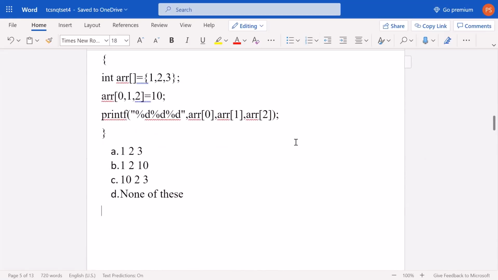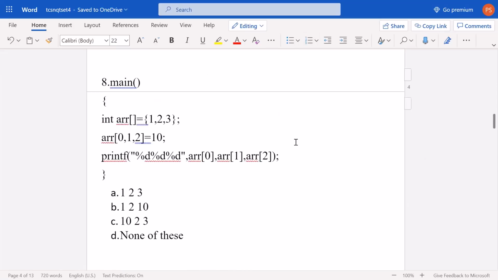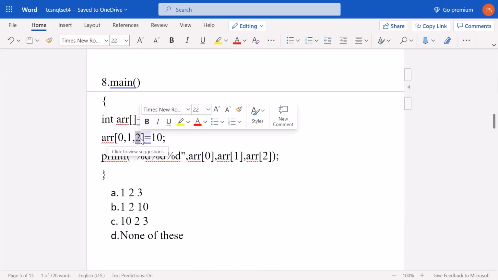Now we have our question number 8, which says there is an array having elements 1, 2 and 3, and what we are doing here is array[0][1][2] equals 10. Whenever you read something like this, only to this last index the value will be assigned.